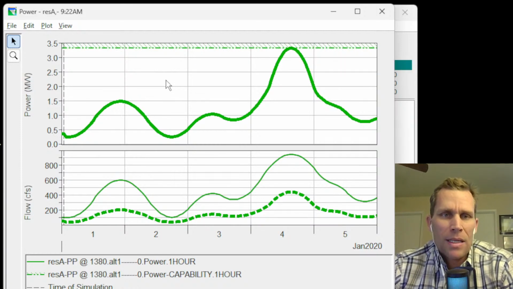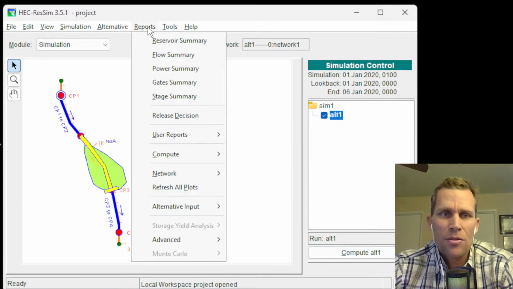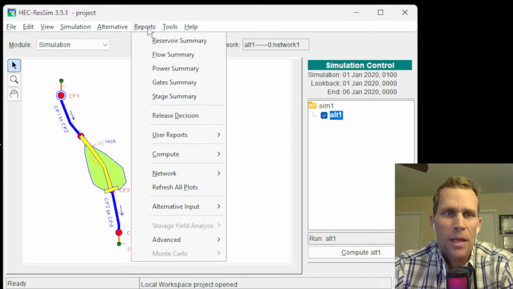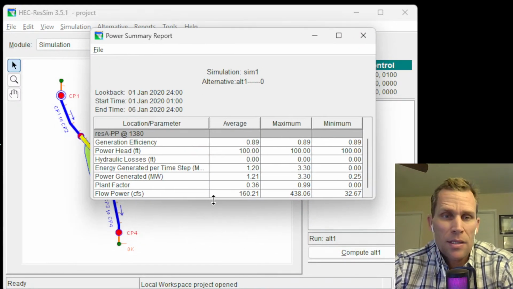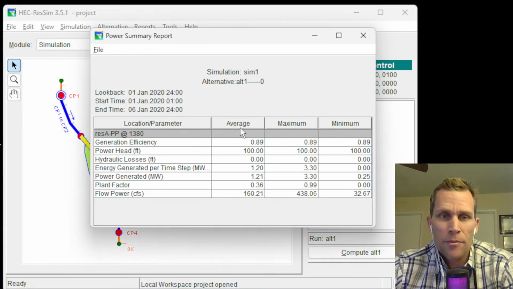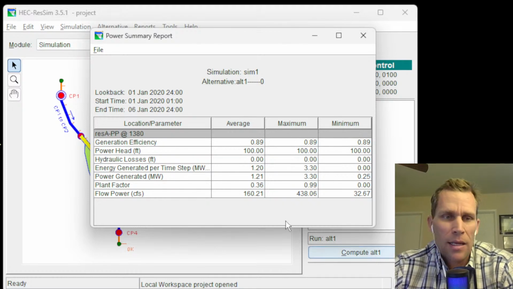That's the power data. Another way to look at power data is to look at the reports. So if you go up here to reports and then click on power summary, this is a good one. This tells us a number of things. There's columns for average, max, and min over that 5-day simulation. And what I want to focus on is the power generated and the plant factor.